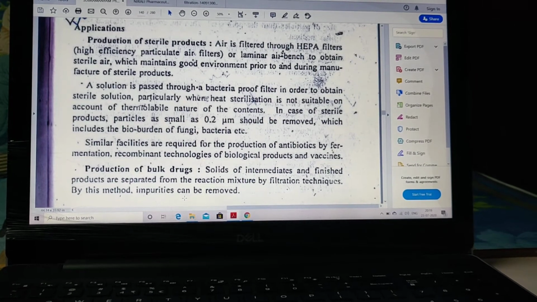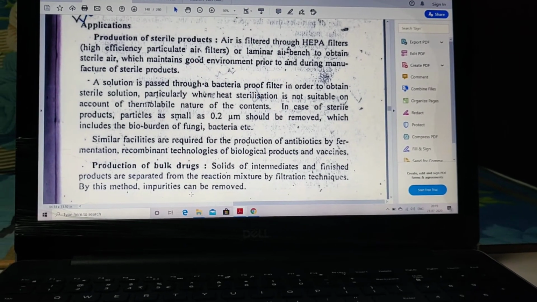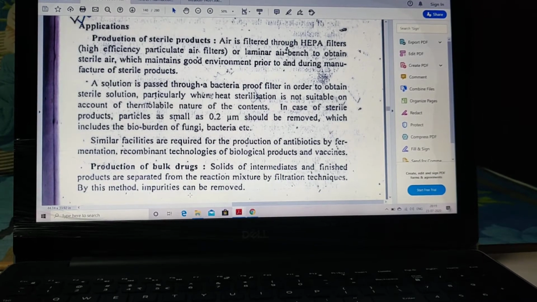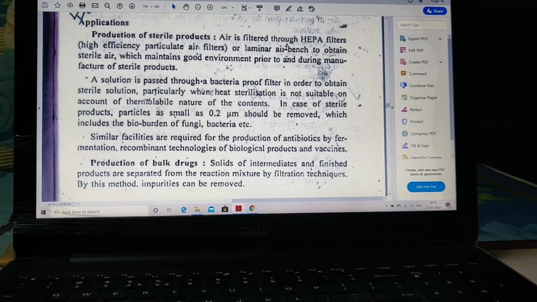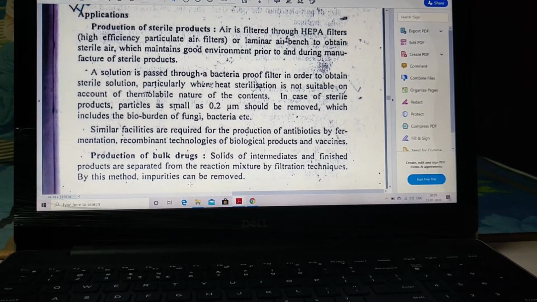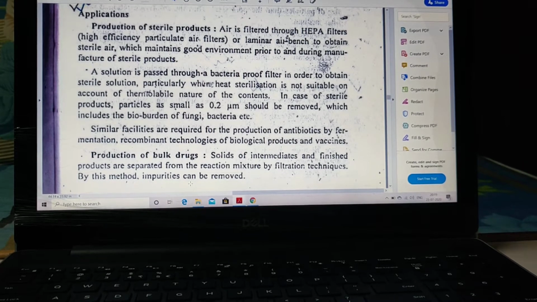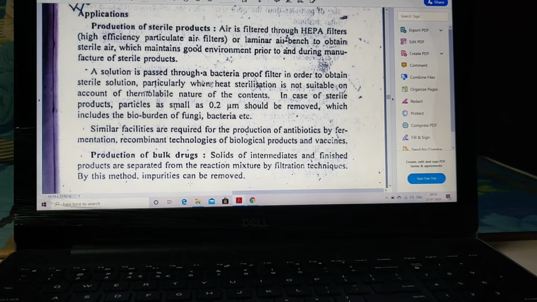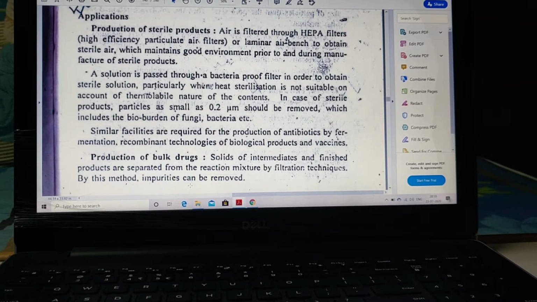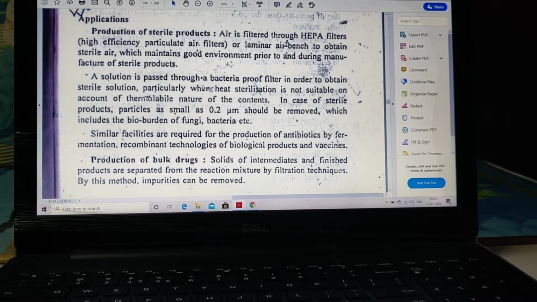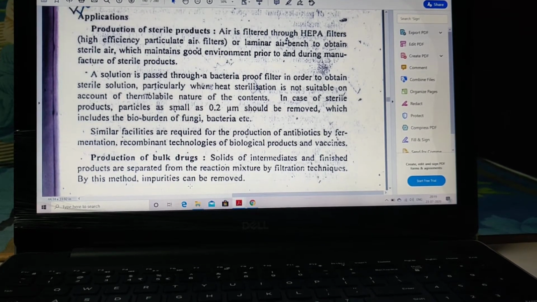Okay, so to solve your doubts, whatever had been addressed in the previous lecture, I would be addressing all those doubts. Firstly, somebody had asked why filtration is put as the objective, or the objective of filtration is to use for thermolabile substances. And even somebody had asked for sterile products. So it is given in the book itself.